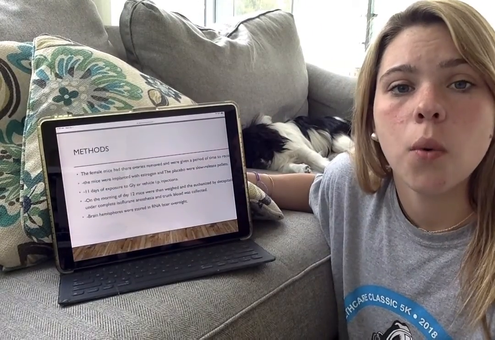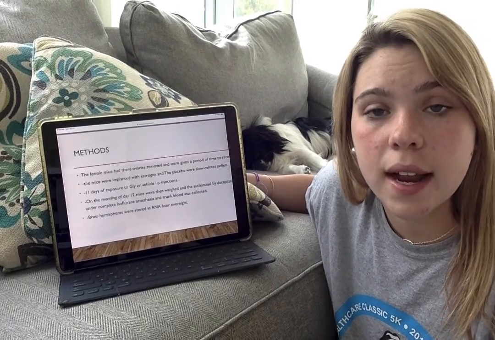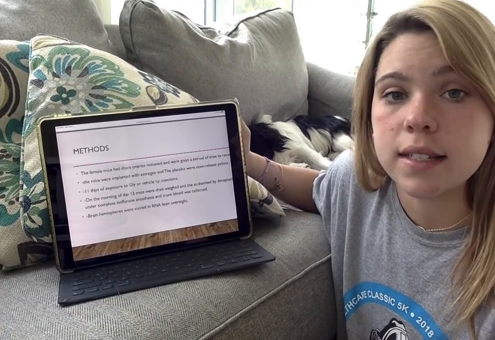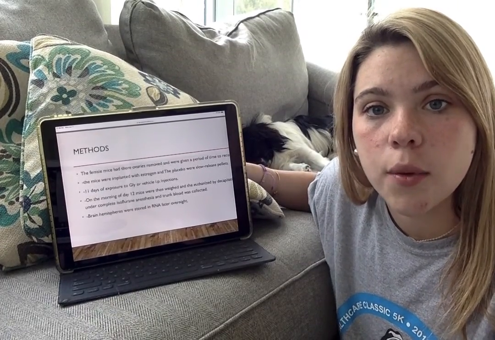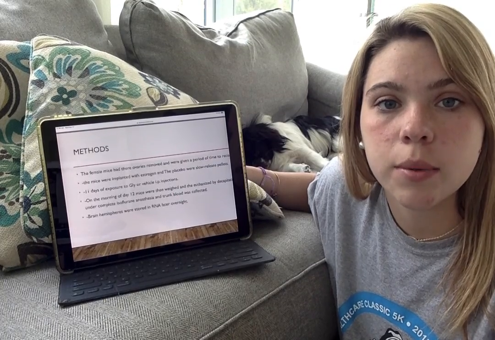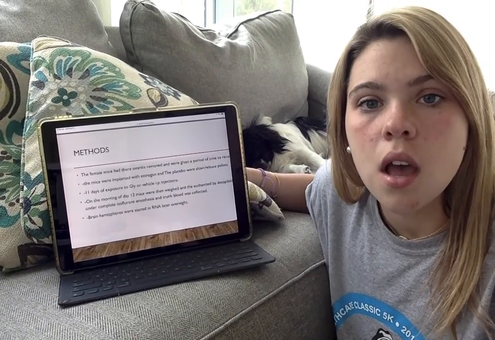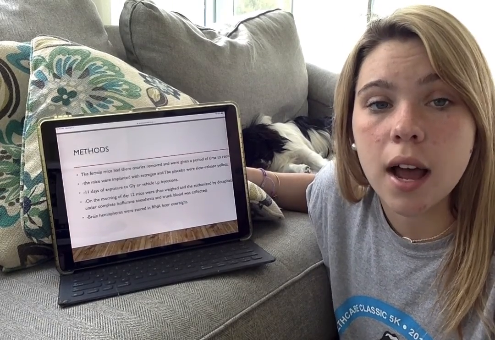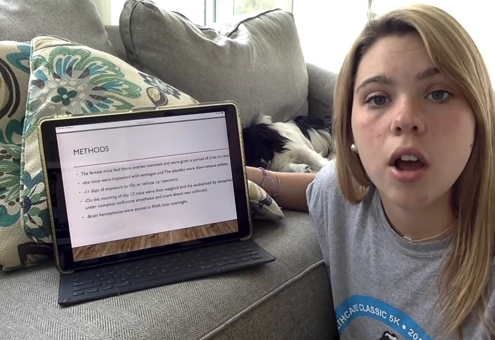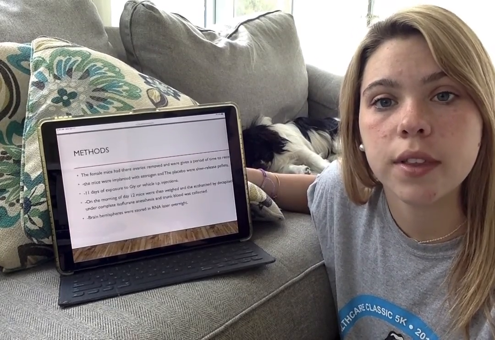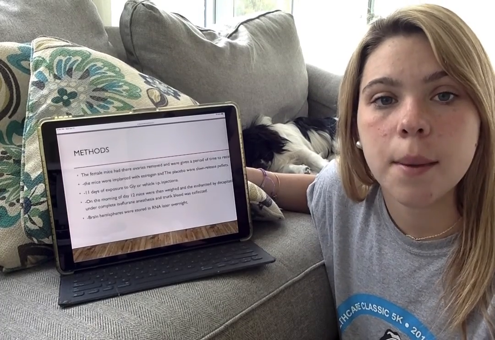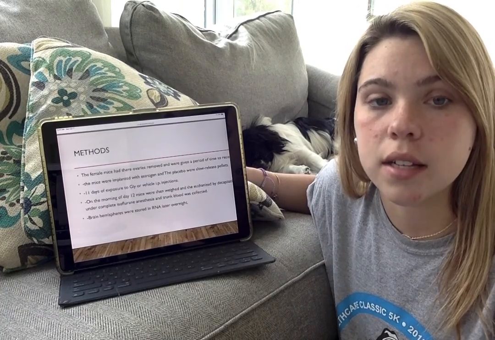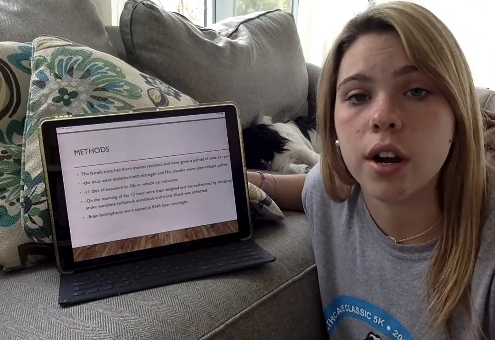The female mice, once they had their ovaries removed, needed a period of time to recover from the procedure, because it's an intense procedure. The mice were then implanted with estrogen, or placebo, as slow-release pellets. Following that, there were 11 days of exposure to GLY or vehicle IP injections. On the morning of day 12, mice were weighed and then euthanized by decapitation under complete isoflurane anesthesia, and trunk blood was collected. Brain hemispheres were stored in RNAlater overnight.